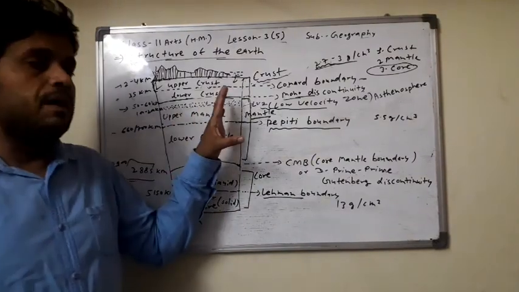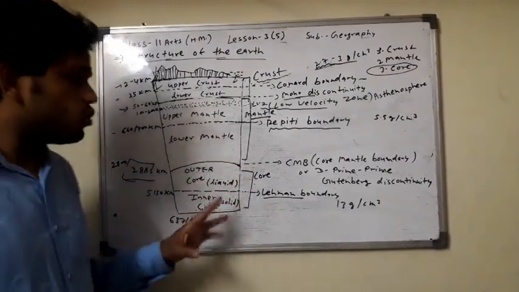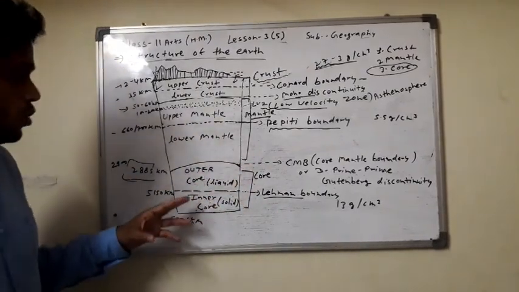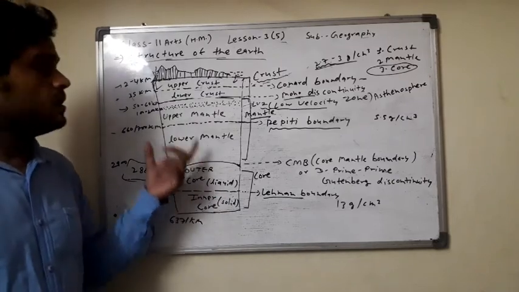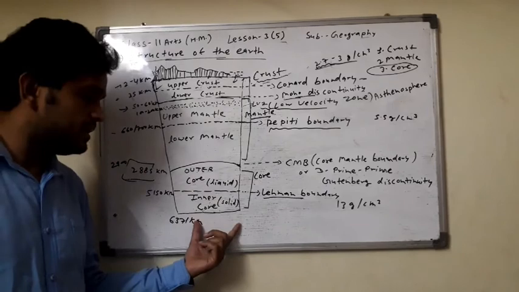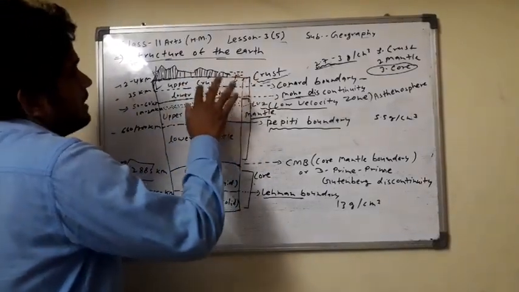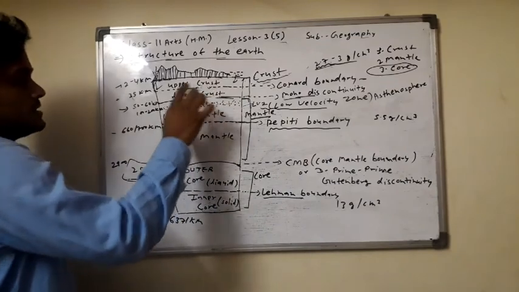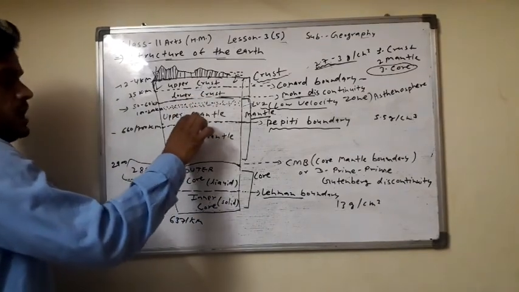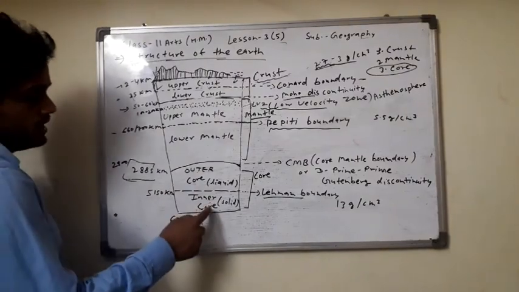Here the upper part is the crust, the second part is mantle, and the last part is core. The inner part is the core. The upper part crust, फिर mantle, and then core. The crust is divided into two parts, upper crust and lower crust, and the mantle into upper mantle and lower mantle, and the core into outer core and inner core.